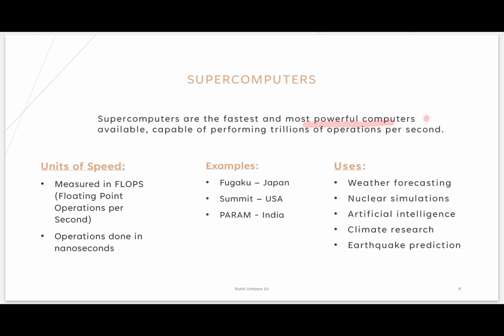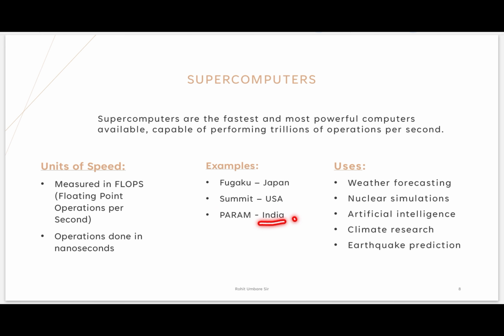They are also powerful. The unit is measured in flops, floating point operations per second, meaning how many operations it is doing per second. As I told you just now, billions of operations are done per second. Operations are done in microseconds, as I told you, in nanoseconds. Examples: Fugaku, which is made by Japan, Summit by the USA, and our Indian Param.